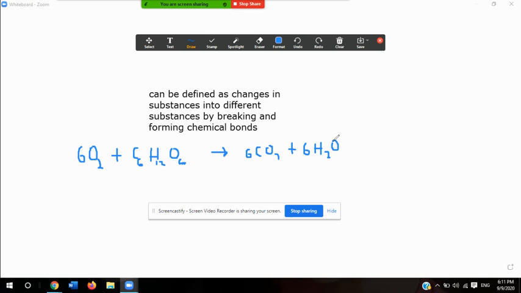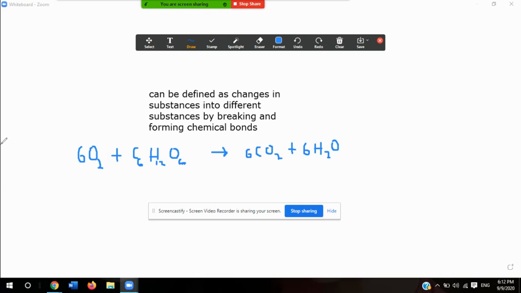Okay, so a chemical reaction can be defined as the changes in substances into different substances by breaking and forming chemical bonds. These are the substances that I have at the beginning of the reaction: 6 oxygen molecules and 1 sugar molecule. Then I end up with 6 carbon dioxide molecules. This is a 2, it doesn't look like it, but that's a 2. And 6 water molecules. So do I start with a substance and end with a different one? Yes. Are new bonds broken and formed?